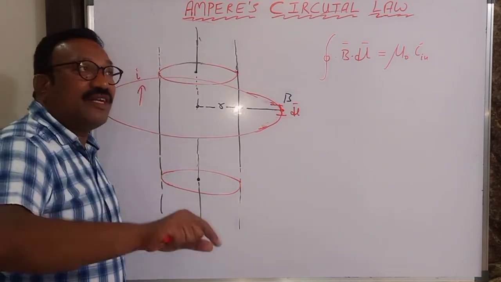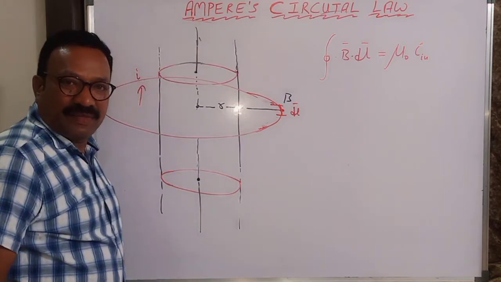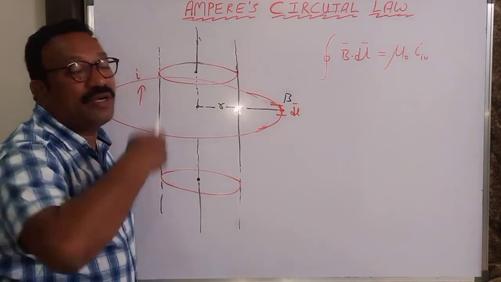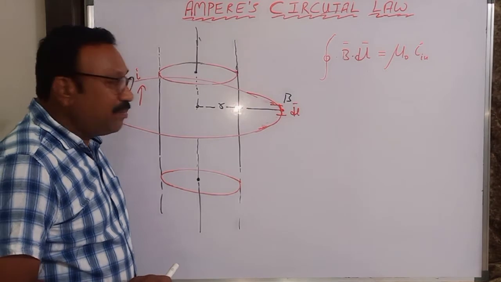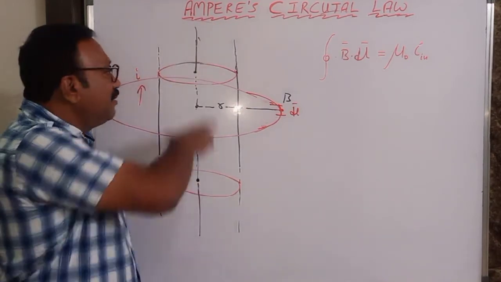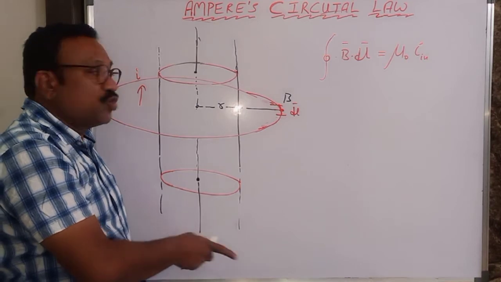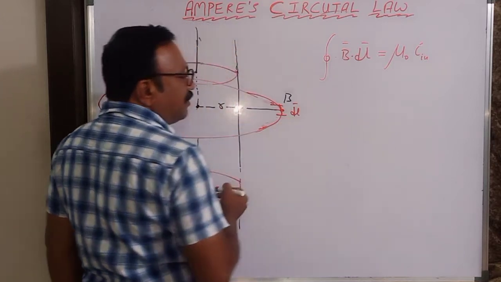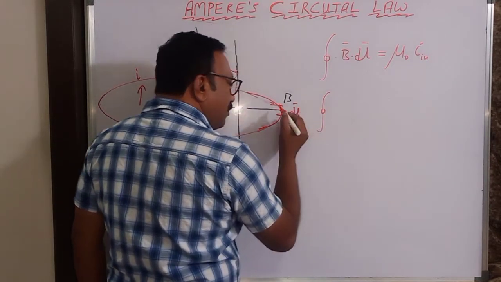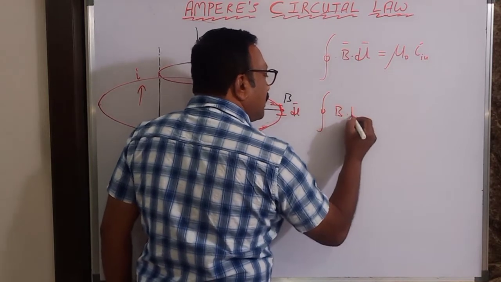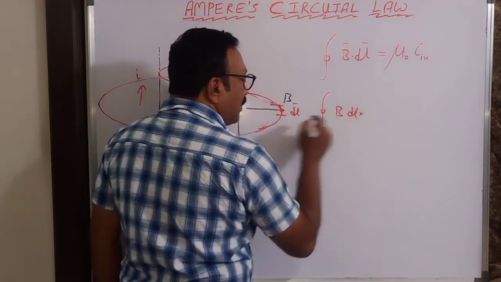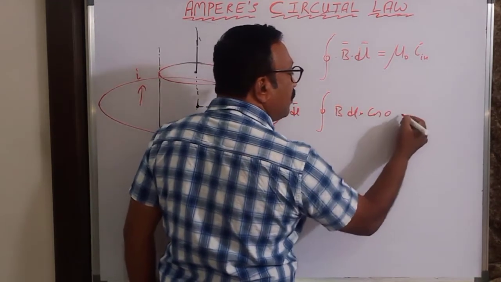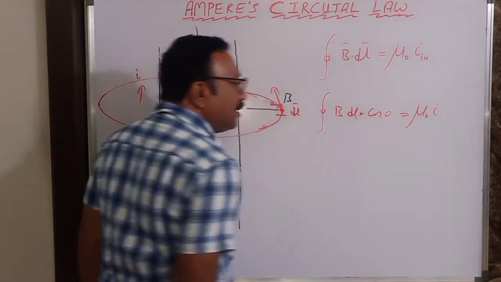Whereas in the Biot-Savart law you take dl bar on the wire only, the current carrying element, and due to that current element you determine the magnetic field dB. But I cannot take a current carrying element here, so dl is taken on the curve. So this is the integral of B dot dl, the magnetic field at this point into the length of this element. The magnetic field is always tangential and parallel to dl, so into cos 0 is equal to mu naught times the current inside.